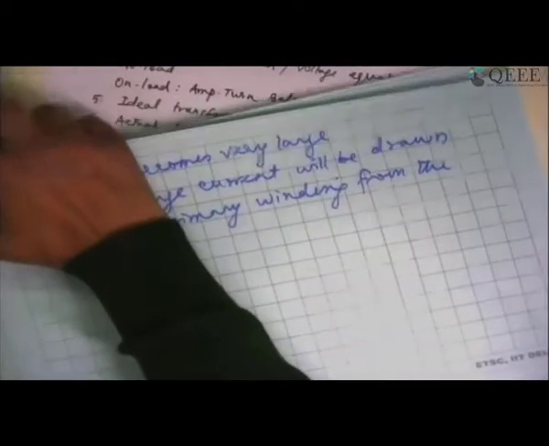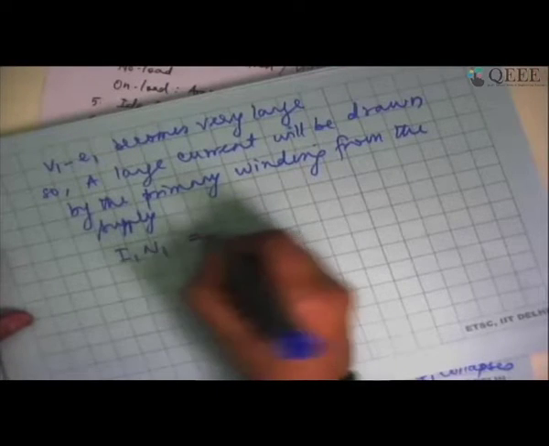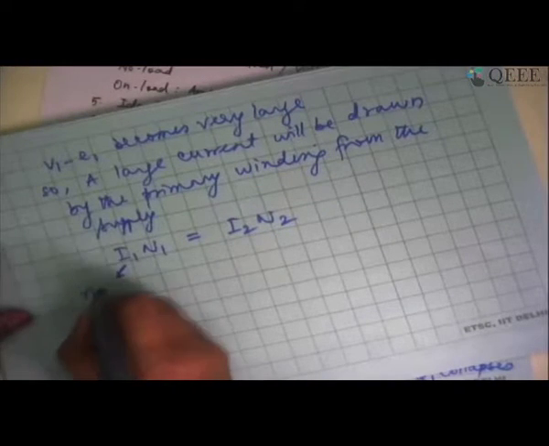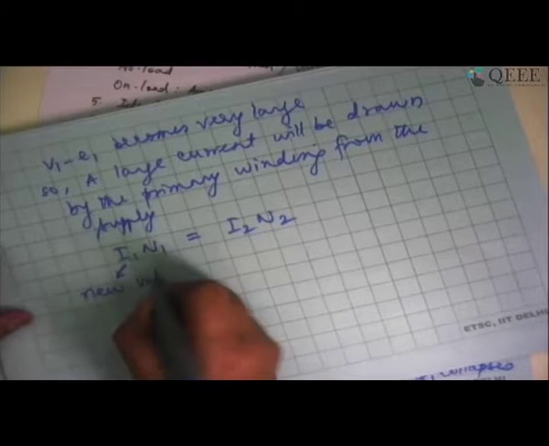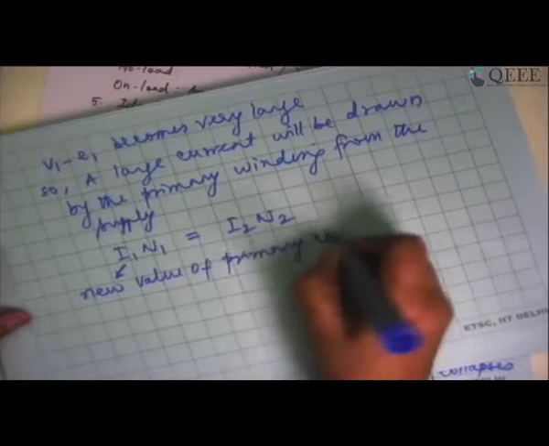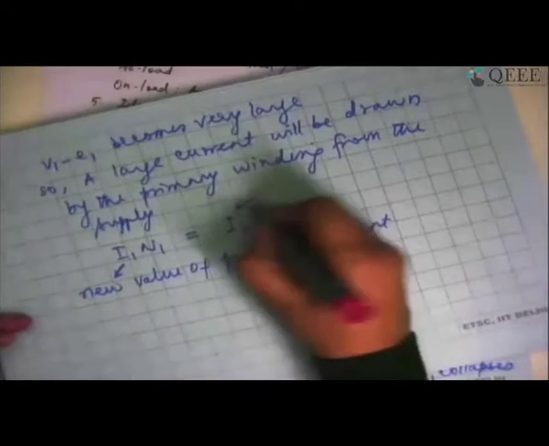So I am going to have ampere turn balance, I1 N1 equal to I2 N2. This I1 is the new value of primary current, whereas I2 is the load current.